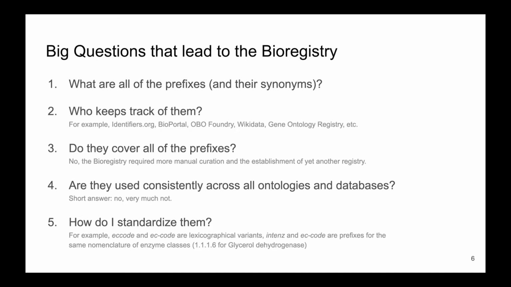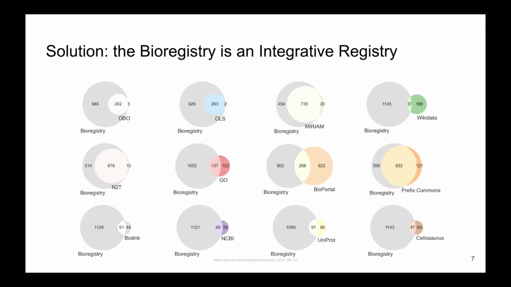And finally, how do I standardize a prefix to a canonical one? For example, EC code and EC- code are lexicographical variants of the same resource. And it turns out that both are used as prefixes in varying places to refer to enzyme classes, like 1.1.1.6 for glycerol dehydrogenase. So the solution was to build an integrative registry that automatically imports contents from other registries. It assigns its own canonical prefix to each resource and tries to automatically map to all the other ones. And when it can't, it proposes a manual curation sheet.